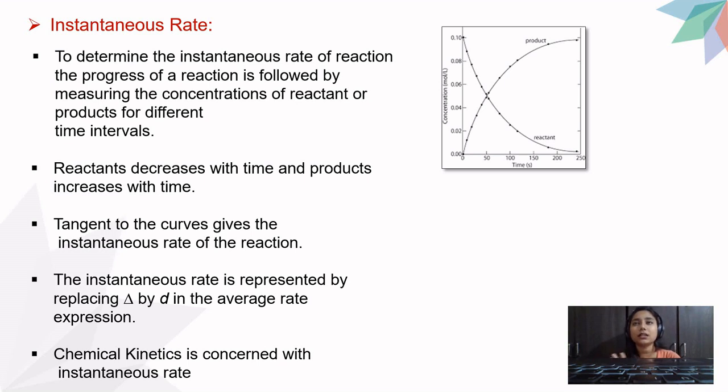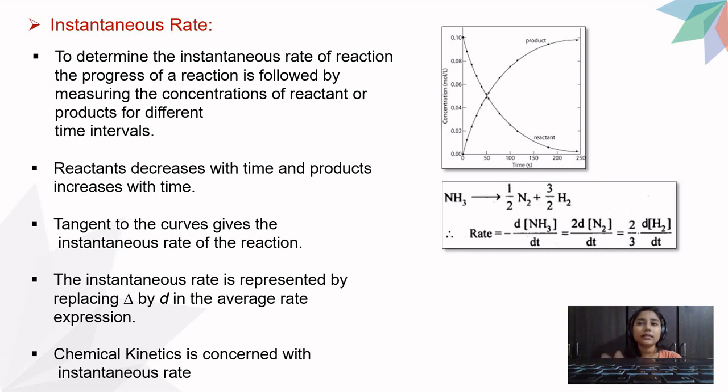What is d? d is nothing but the differentiation term. And chemical kinetics is concerned only with instantaneous rate, because as a chemist, I want to measure the rate of the reaction at any point of time. So this is all about your instantaneous rate.